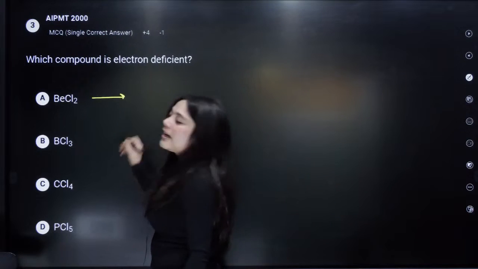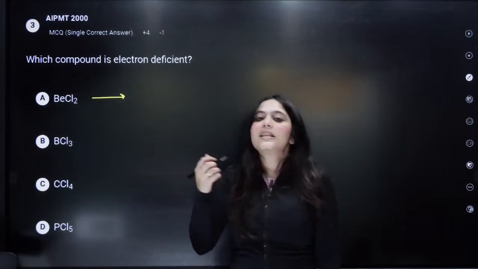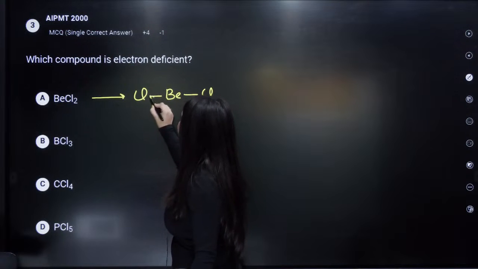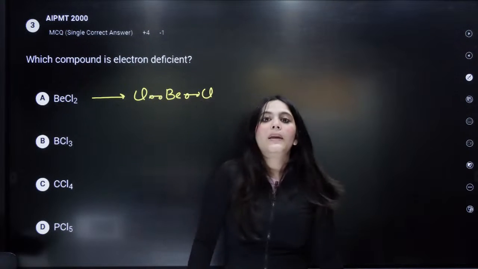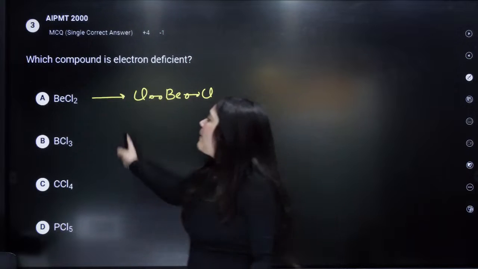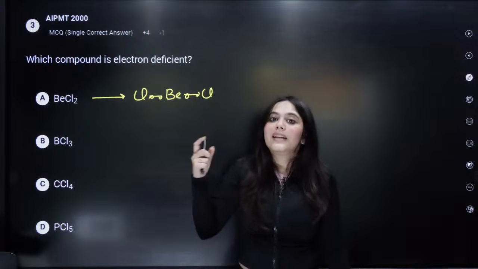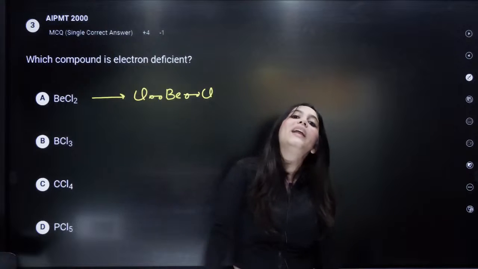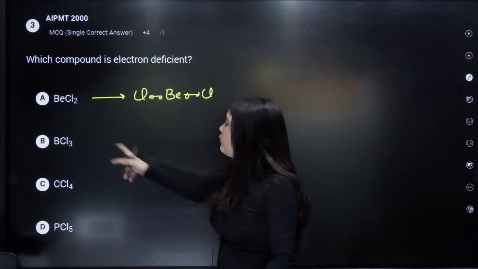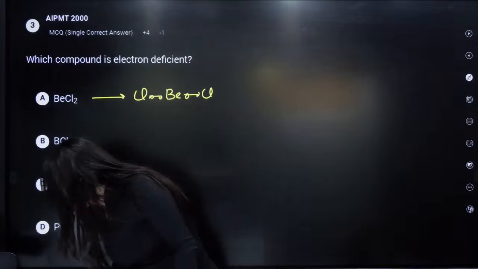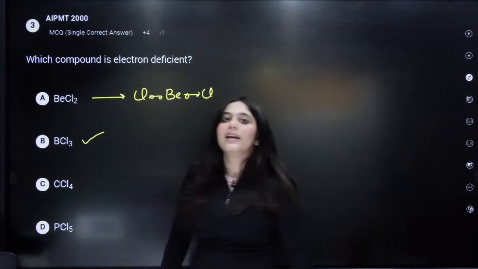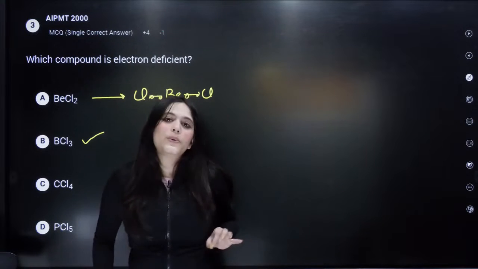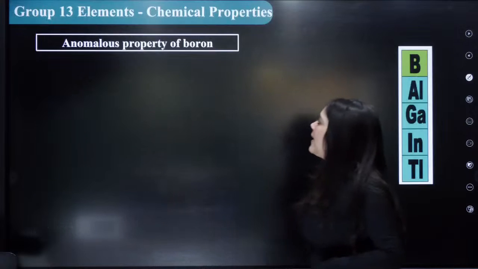In BeCl2, beryllium is an s block element. In BeCl2, actually the duplet is complete. You can again say, ma'am, here it is again an electron deficient compound. But here we take it as an exception because here the duplet we are considering for beryllium. But for boron, what is the answer? Answer will be B. So the correct answer is actually BCl3. But here BeCl2 is given to confuse you. Remember this thing. Okay? Next.